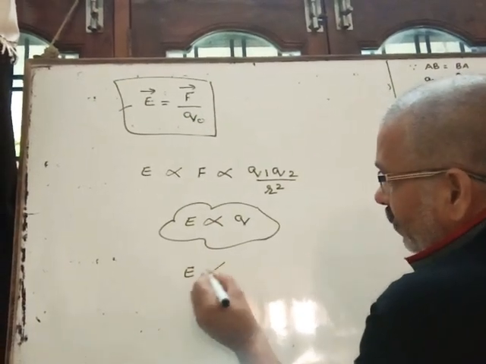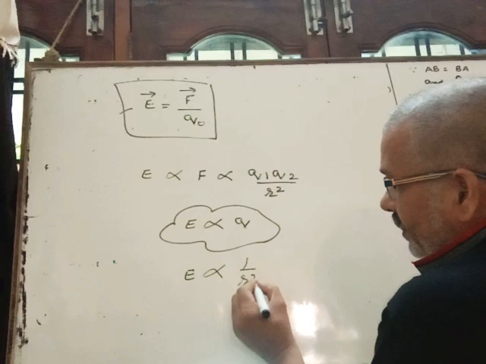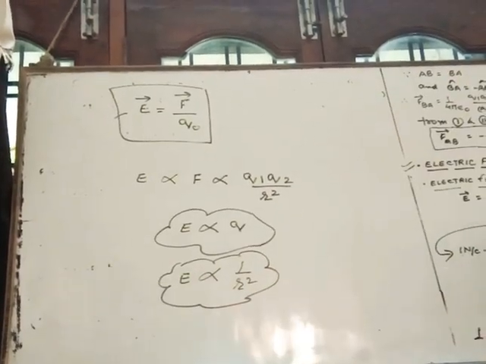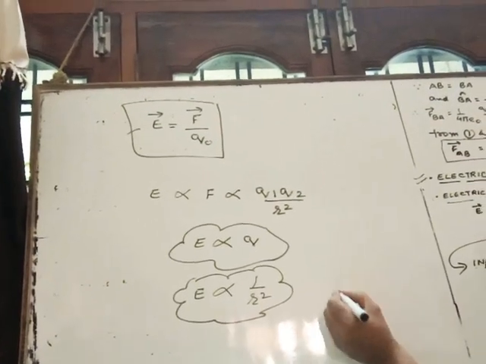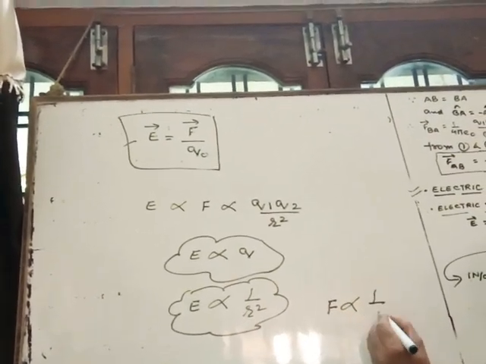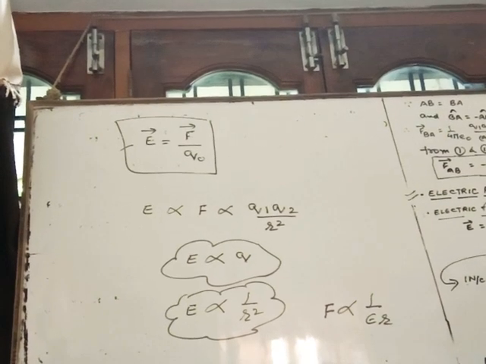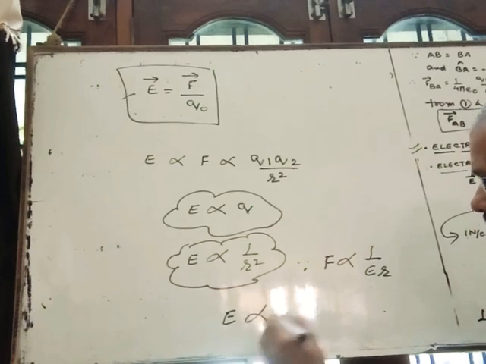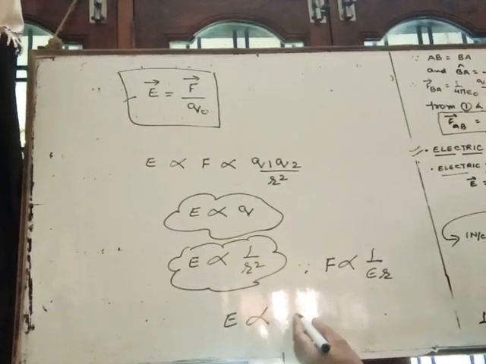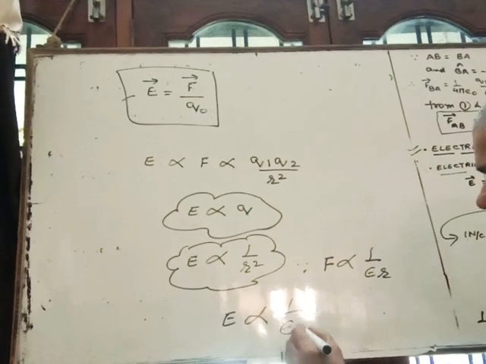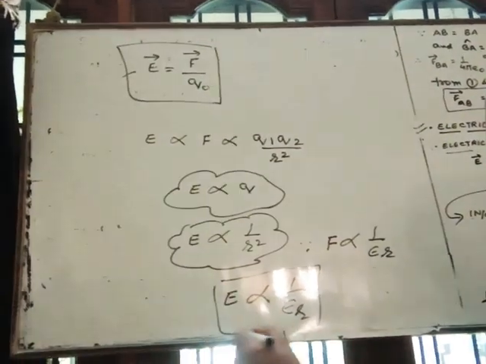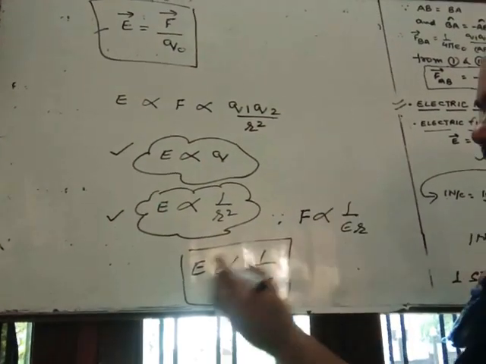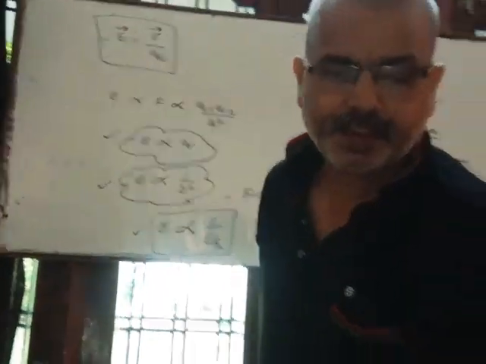It is inversely proportional to the square of distance. It means as we move away from the given charge, EFI decreases. And also, as you know, F is inversely proportional to the dielectric constant of the medium. It means EFI is also inversely proportional to the dielectric constant. So these are the relations between EFI and charge, EFI and distance, and EFI and the medium.